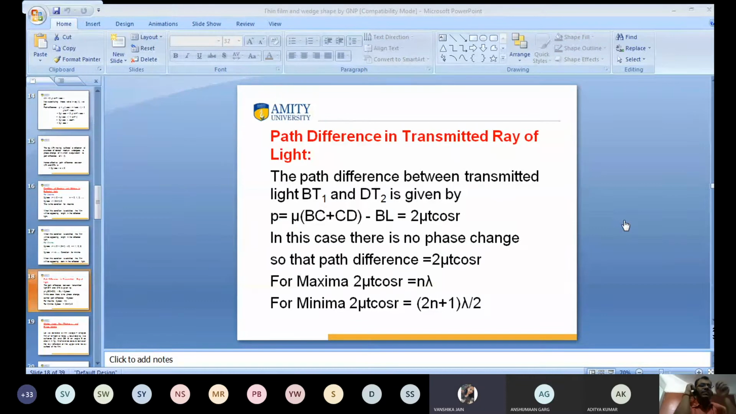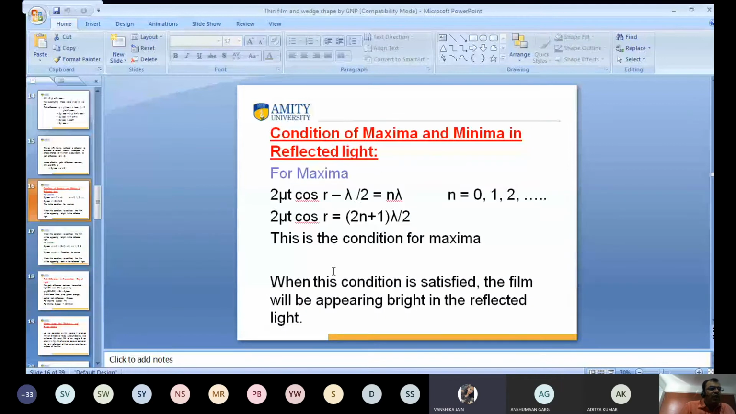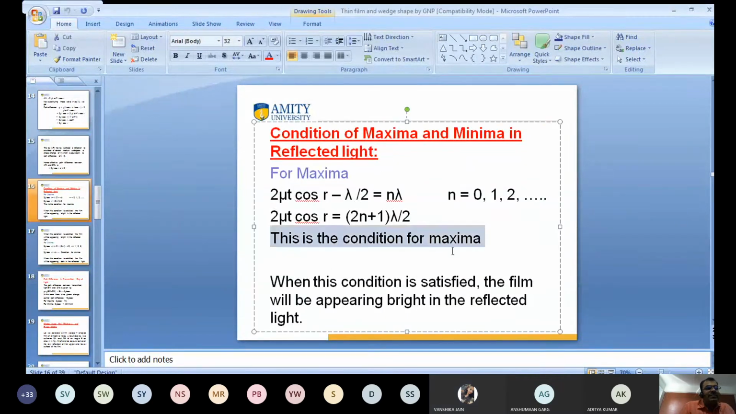Sir, when will we get dark fringe and light fringe? When will we get dark fringe and light fringe? I tell you, when this condition is satisfied, seen this one?